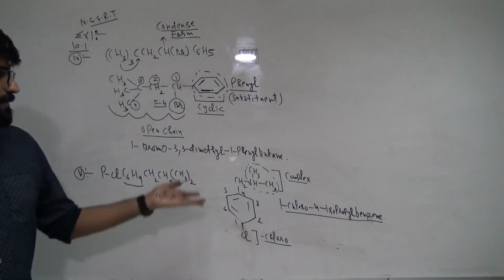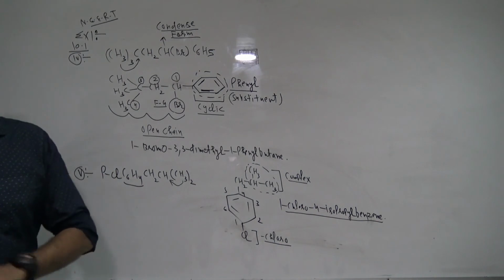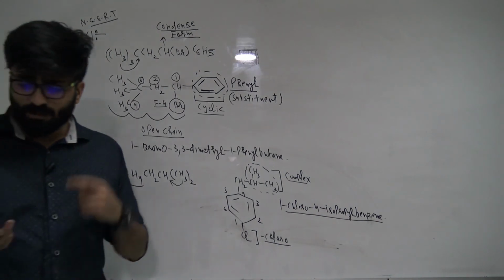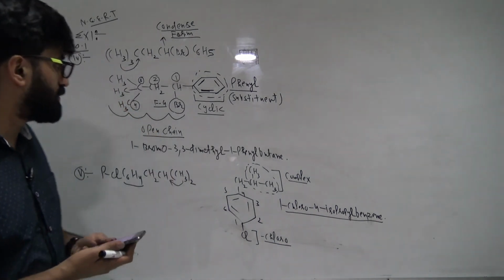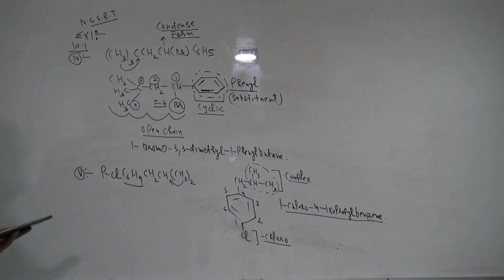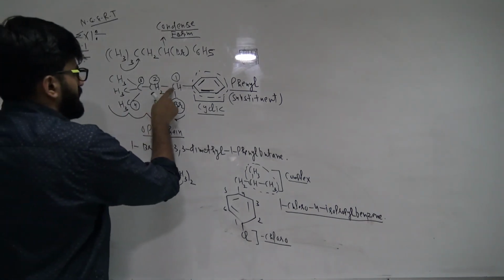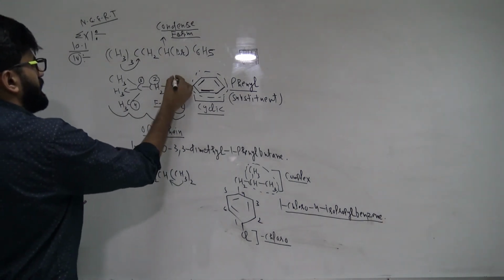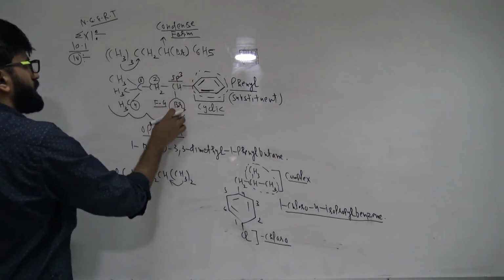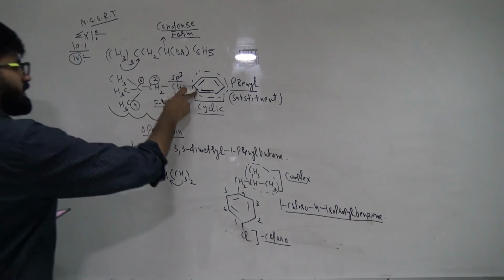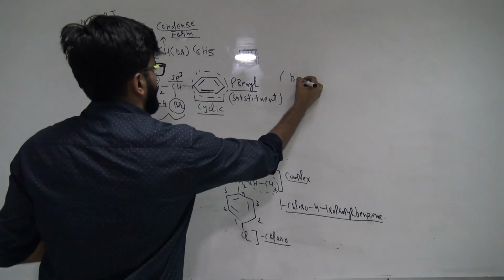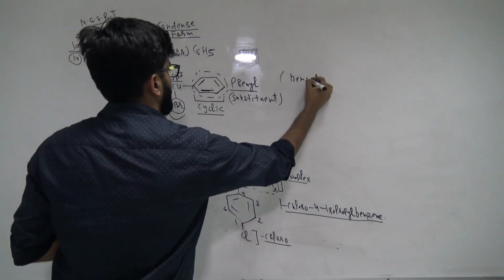These kind of questions are there, a good amount of questions on IUPAC naming, and they are asking you what kind of halide it is. So would anyone like to answer? See, this is an sp3 carbon. The halogen attached to this sp3 carbon is next to the benzene ring. So what kind of halide is it? The answer is, guys, this is benzylic.